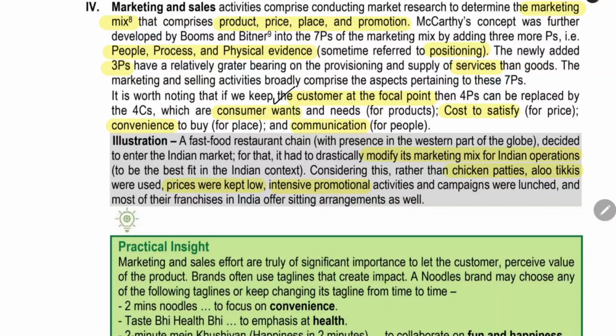Consumer wants will be 1. Cost to satisfy the want will be 2. Convenience will be the 3rd one. Communication to the customer will be the 4th one. This will be the replacement for the product, place, and promotion in the traditional marketing mix.